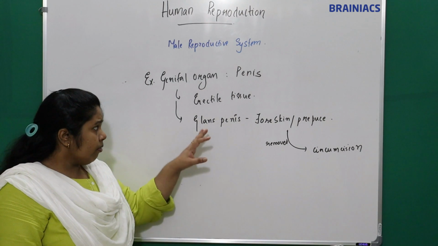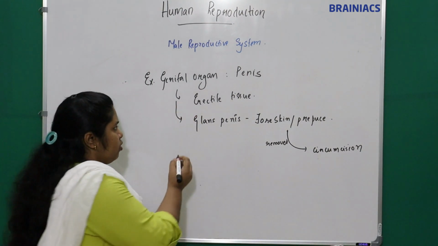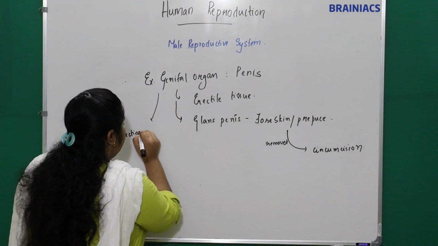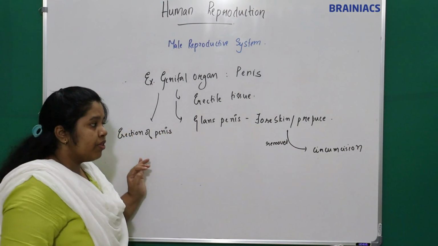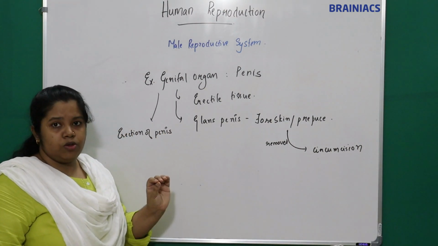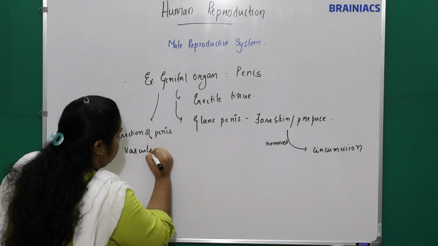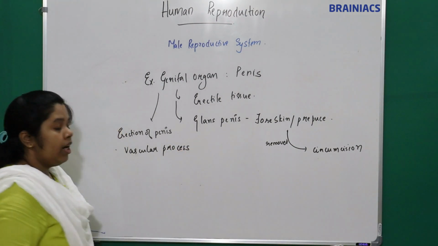The erection of the penis facilitates the insemination process, and this erection is a vascular process.